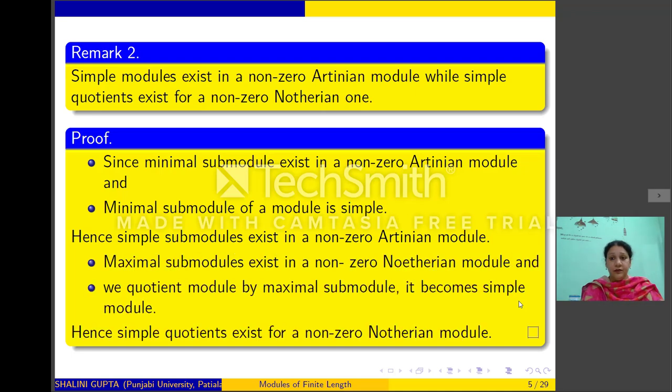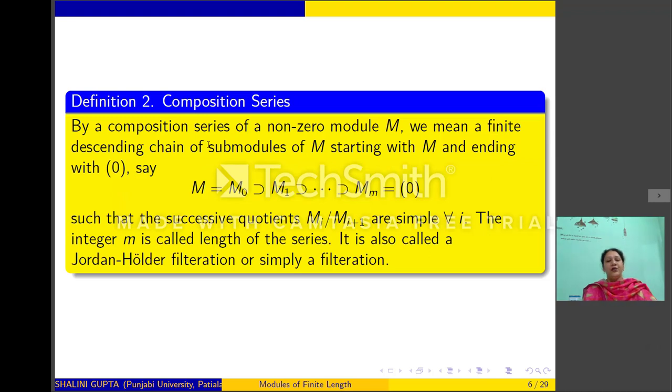Whereas, if M is a Noetherian module, then it contains maximal submodules. So if N is a maximal submodule of a non-zero Noetherian module M, then M mod N will be simple. Thus, for Artinian modules, we can talk of simple submodules, whereas for Noetherian ones, we can talk of simple quotients. Next, I am going to define composition series.